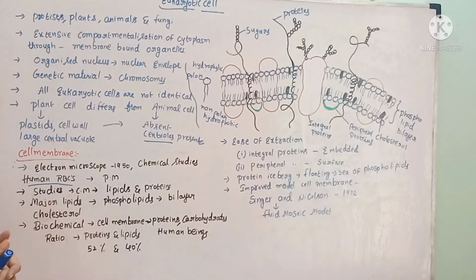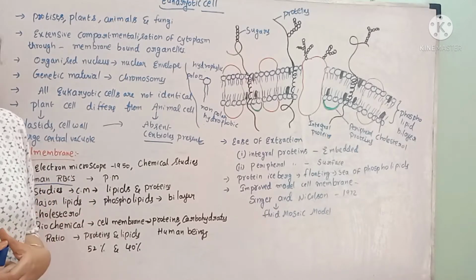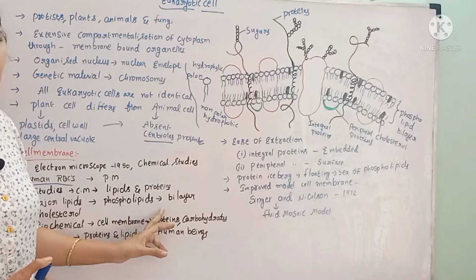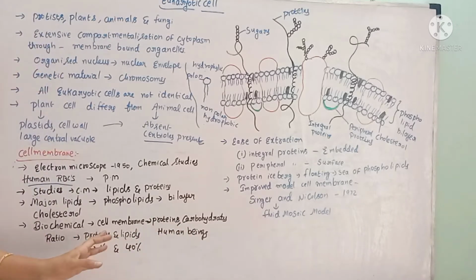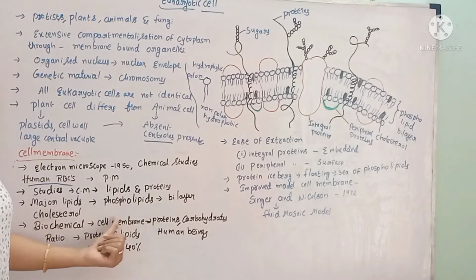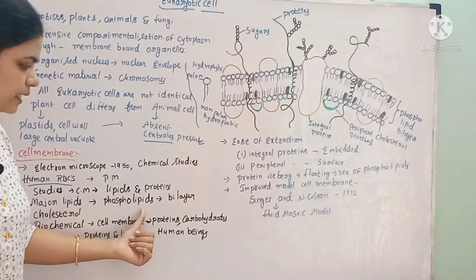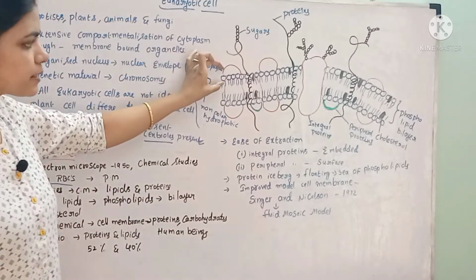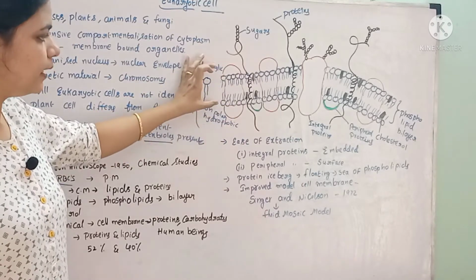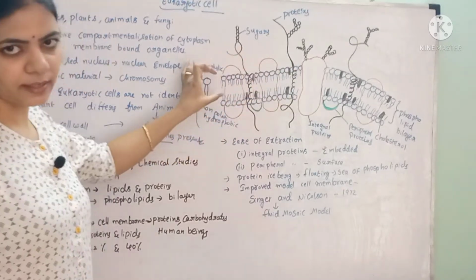They studied that the cytoplasmic membrane or plasma membrane is made up of lipids and proteins. So what are the chemical substances present in the plasma membrane? By their studies, lipids and proteins were present, and the major lipids present in the plasma membrane were the phospholipids. These phospholipids were arranged in the form of a double layer, a bilayer. This is one layer and this is another layer. Like that, the phospholipid bilayer is arranged.